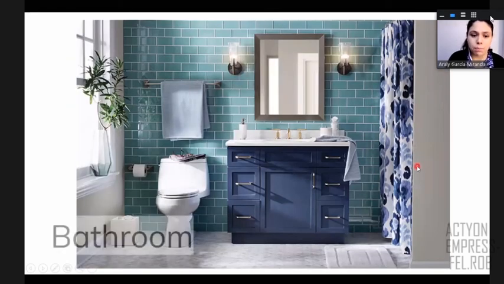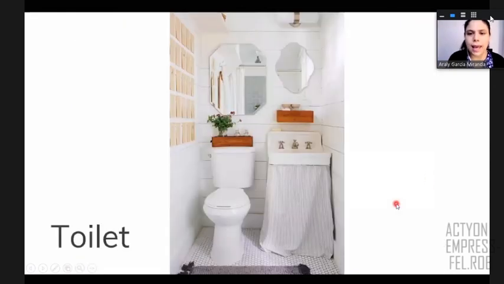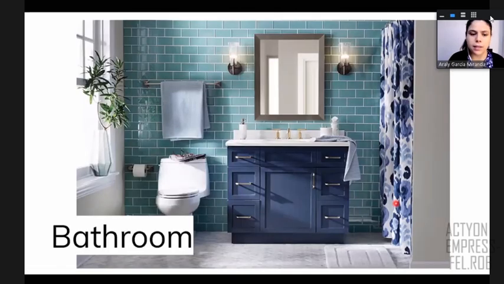Then we have this bathroom and a toilet. And we're going to see what is the difference between bathroom and toilet. Let me explain. For example, your bathroom is usually bigger. But apart from that, in the bathroom, you have this, the name of this only is a toilet. You can say this is a toilet. So in the bathroom, you have a toilet and you have this, a sink. So you can wash your hands. This is a sink. And also, as you can see here, this is the shower, right?